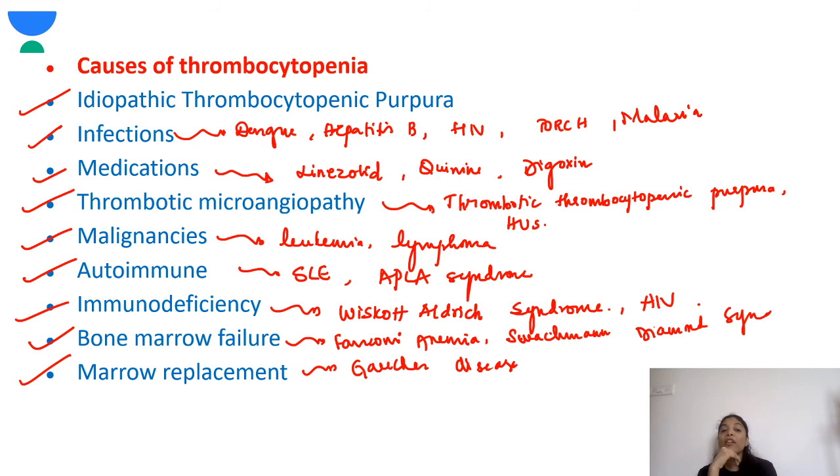Malignancies, especially leukemia, lymphoma, neuroblastoma, various other solid tumors, will present with thrombocytopenia. Autoimmune diseases like SLE and APLA syndrome can cause thrombocytopenia. Immunodeficiencies like Wiskott-Aldrich syndrome, HIV, bone marrow failures like aplastic anemia, Fanconi anemia, Shwachman-Diamond syndrome. These are the various causes which can cause thrombocytopenia. And marrow replacement is seen in Gaucher disease.